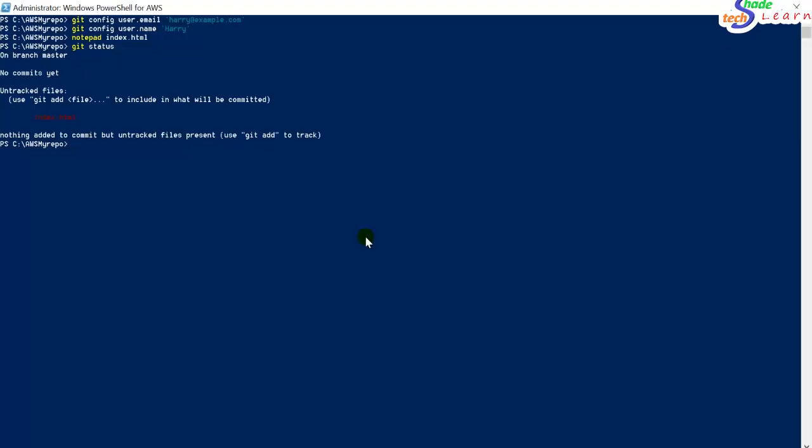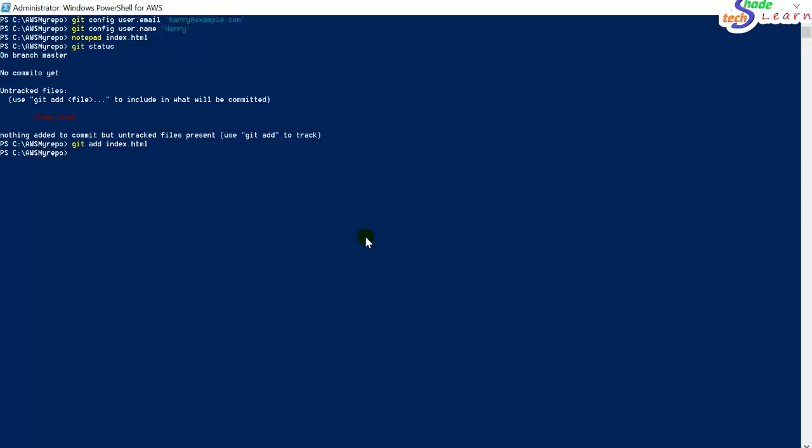Before committing, we need to add the file, so I'll use the command git add, as suggested in the last line, and add index.html. Now it should be added.